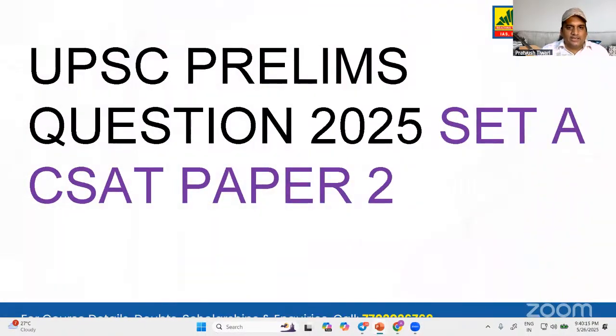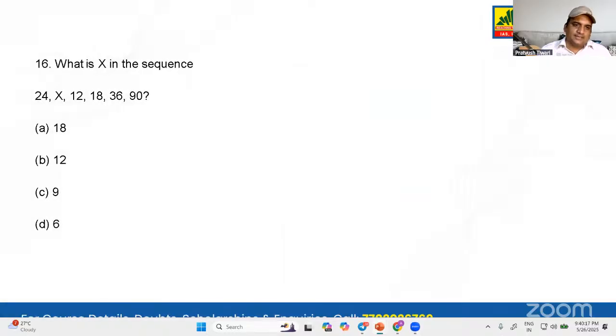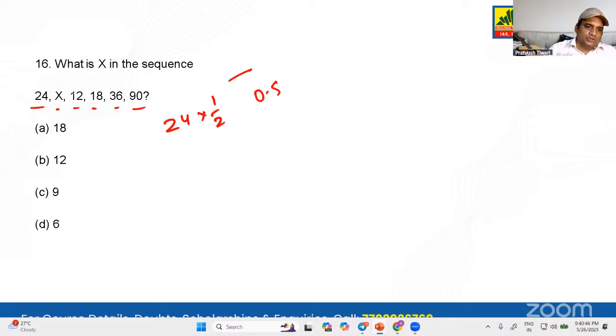Anyways, moving ahead with the reasoning questions. This is the first question. We like to move ahead very fast. What is X in the sequence? Okay, guys, this pattern was already there in the previous year questions, and when we did the marathon session of CSAT, we already discussed this sort of question. So the sequence is 24, X, 12, 18, 36, 90. If you multiply 24 by half, or 0.5, you will get the answer somewhere.